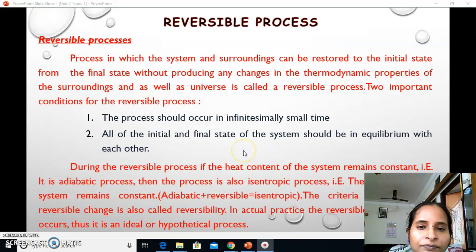Okay. A reversible process is one in which the system and surroundings can be restored to their initial states from the final state without producing any change in the thermodynamic properties of the surroundings and the universe. Two important conditions for a reversible process are that the process should occur infinitesimally slowly, and of course the initial and final states of the system should be in equilibrium with each other.